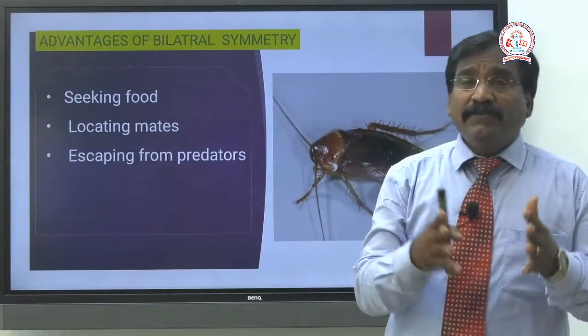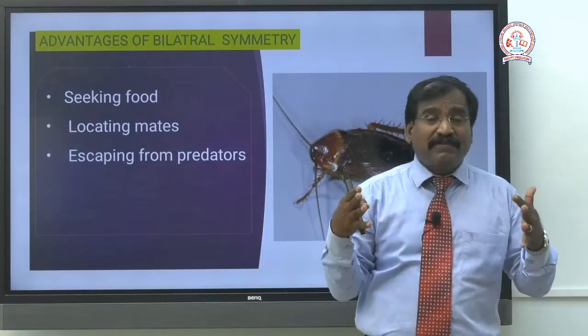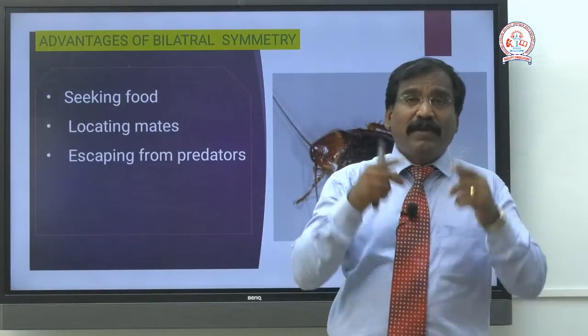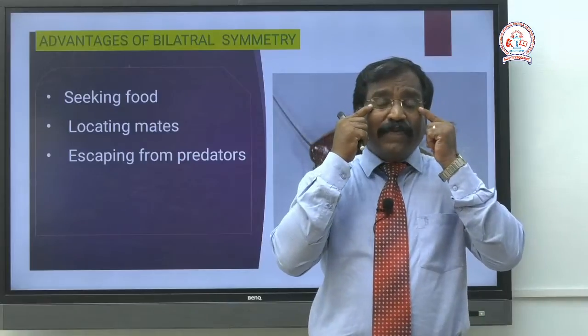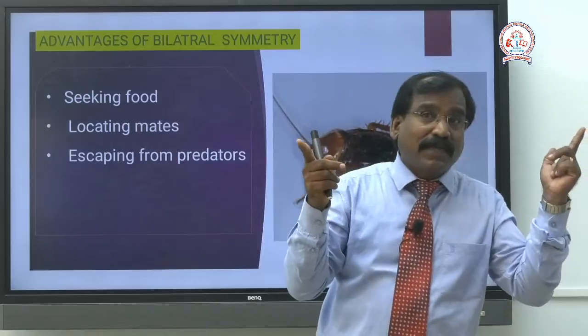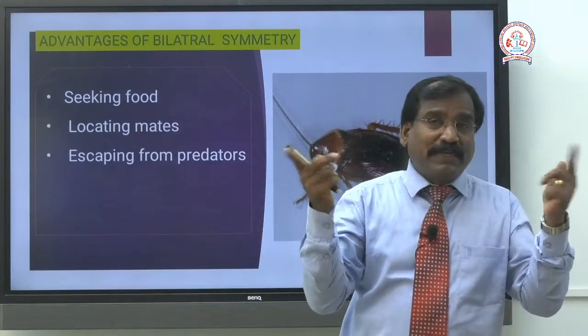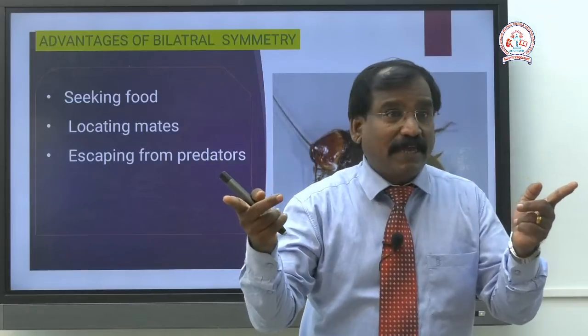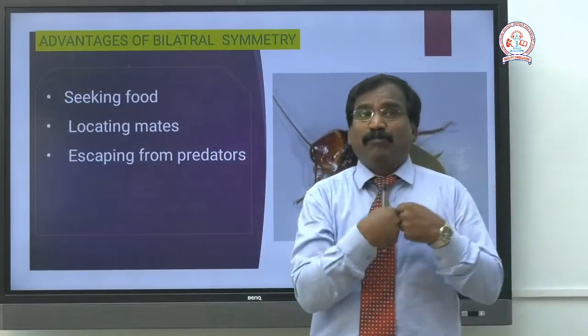This symmetry is helpful for seeking food, that is, searching for food. The eyes are on two sides, so I can see both sides, the lateral sides, and so I can find food from both sides and collect it.